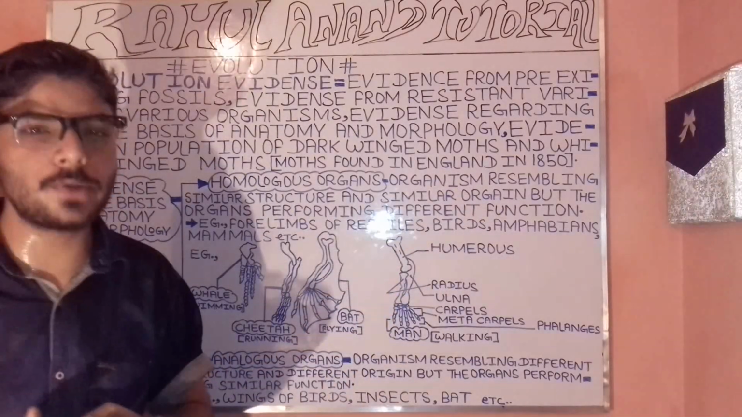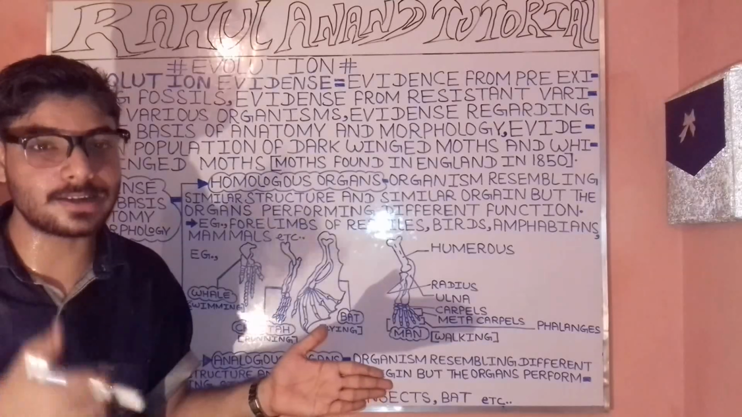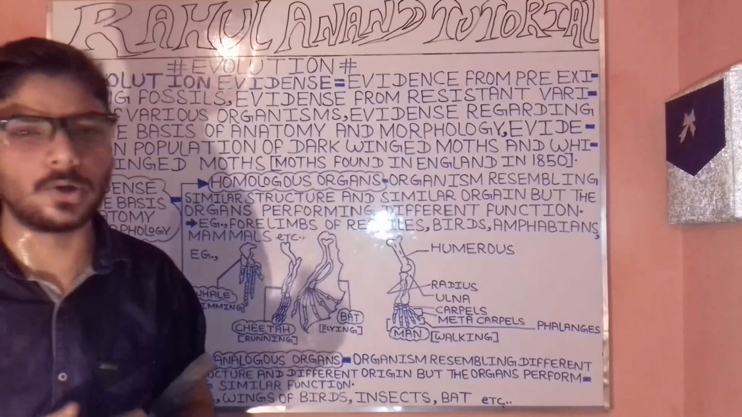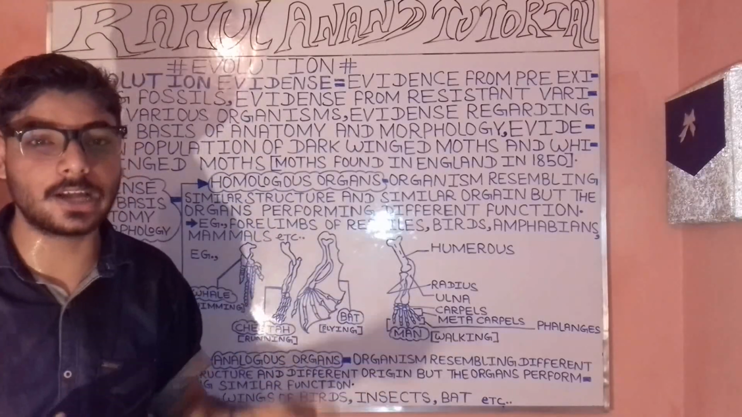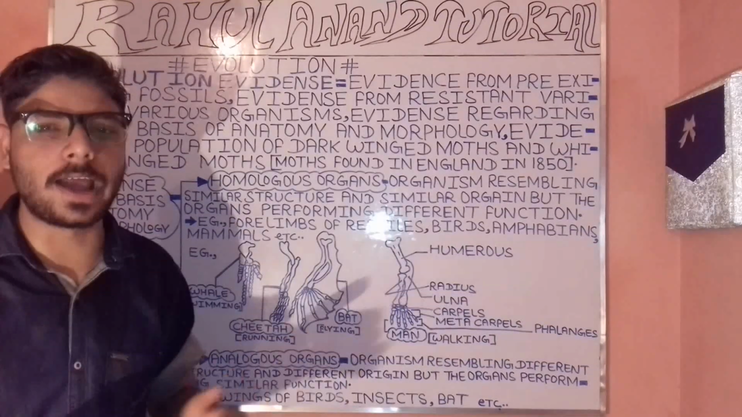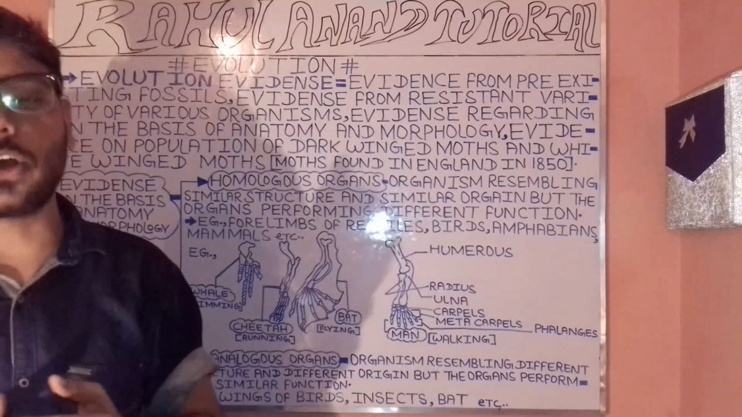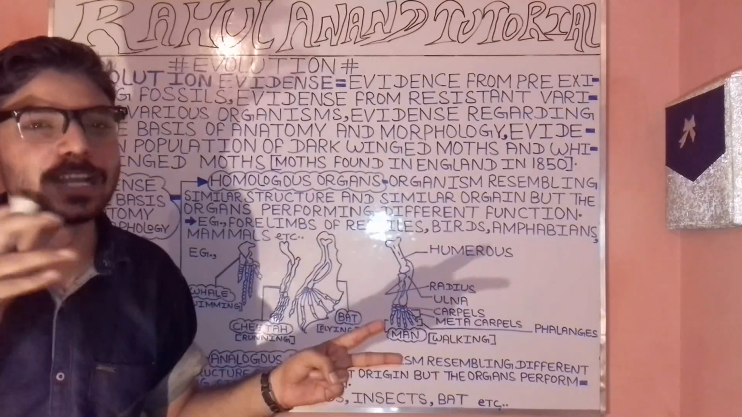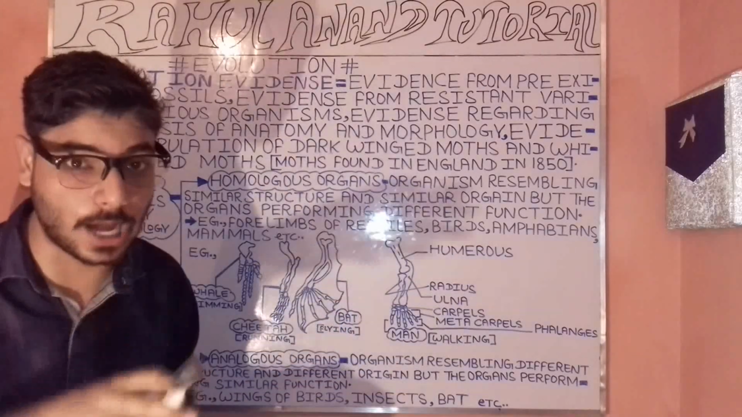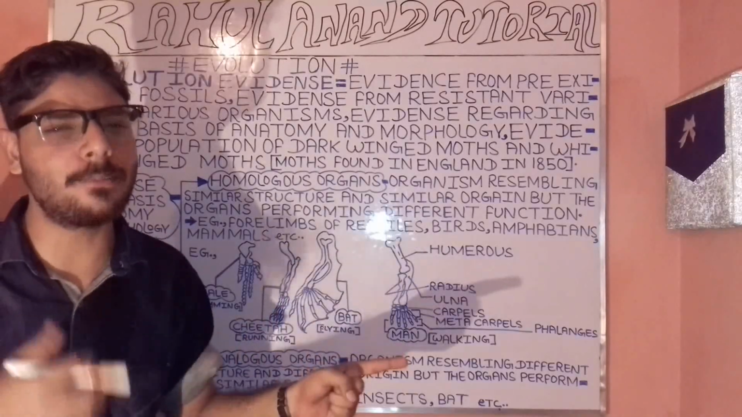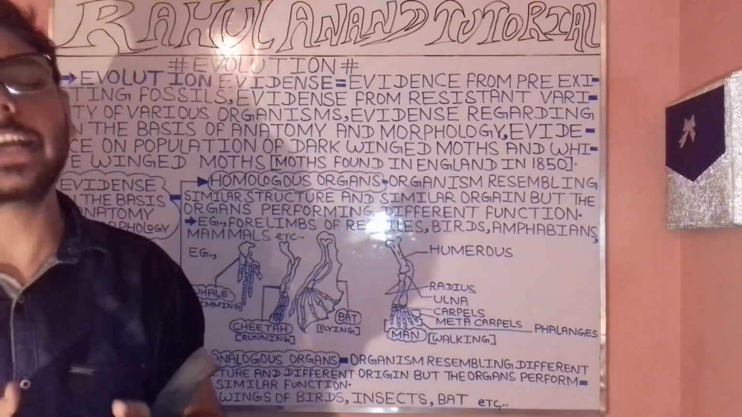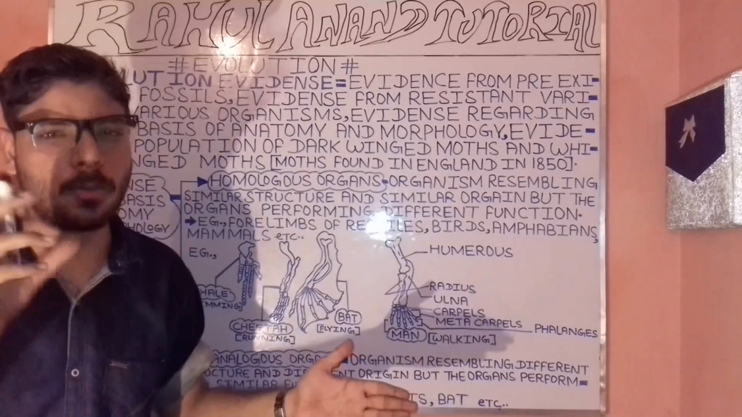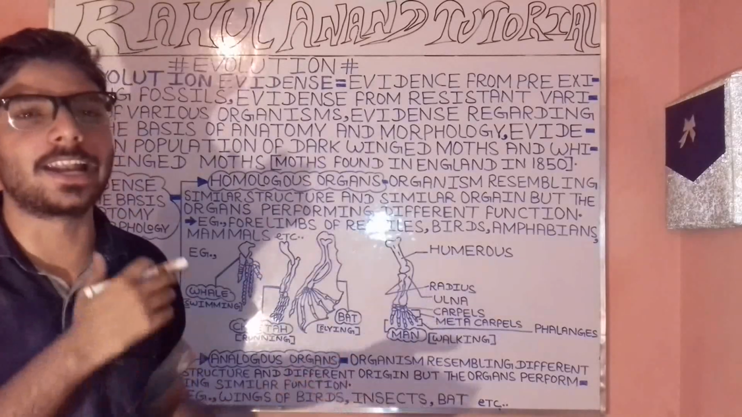So what are they? We have the homologous organs as well as the analogous organs. Now let's understand these. When we are talking about the evidence of evolution on the basis of resemblance with reference to anatomy as well as morphology, we have two broad categories in it: the homologous organs and the analogous organs.